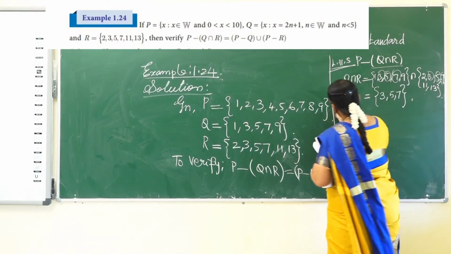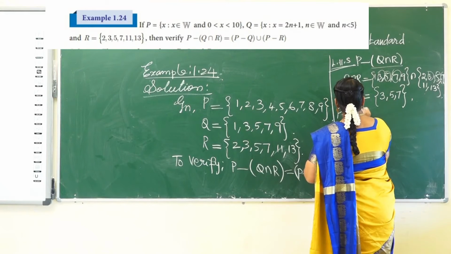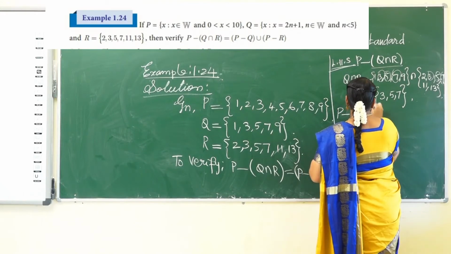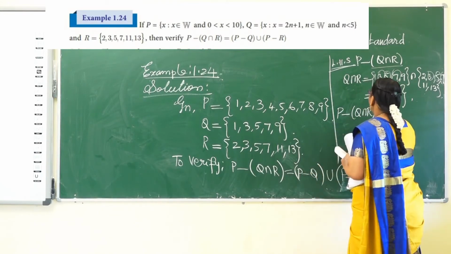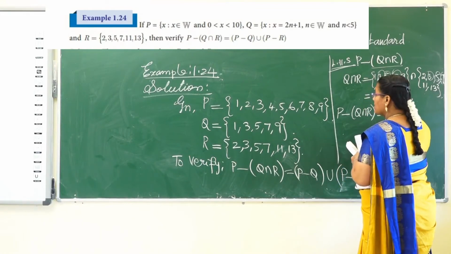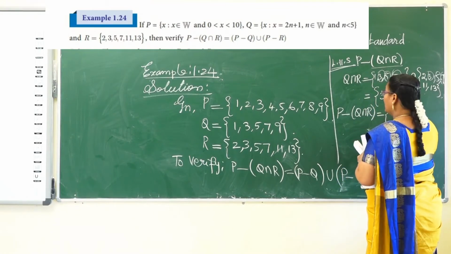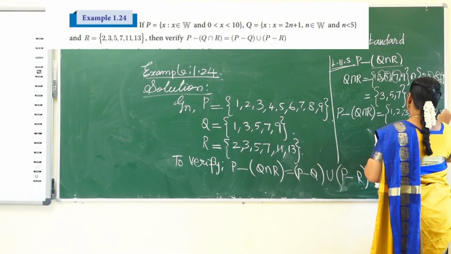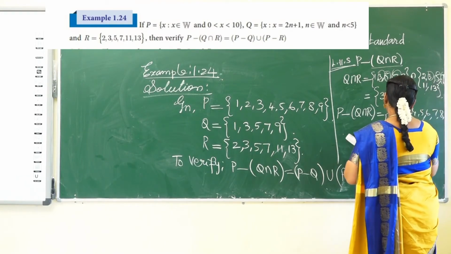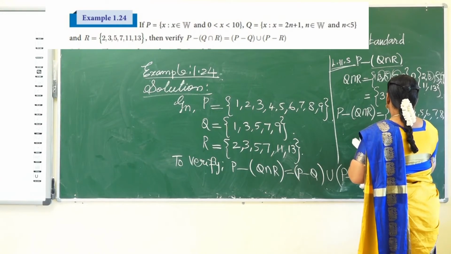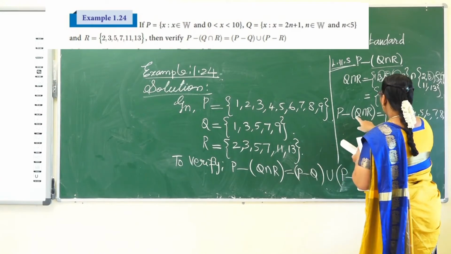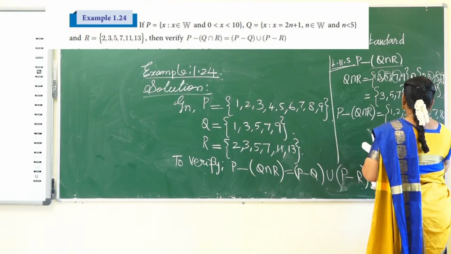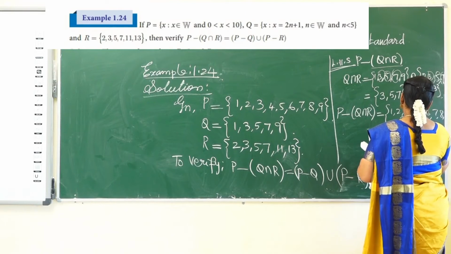Next find P difference Q intersection R. What are the elements in P? 1, 2, 3, 4, 5, 6, 7, 8, 9. The elements of Q intersection R are 3, 5, 7.